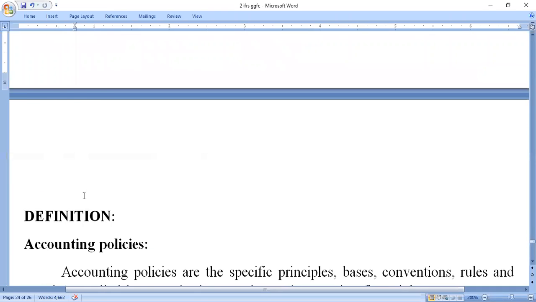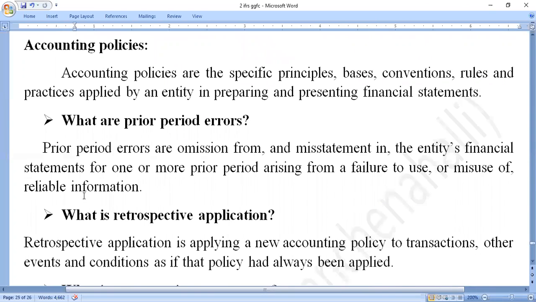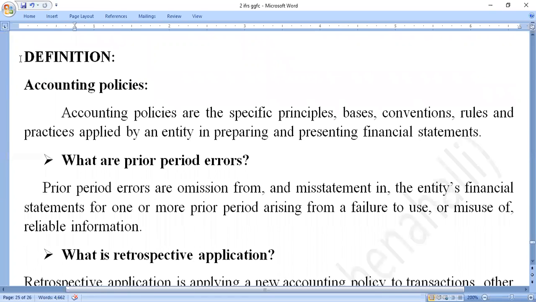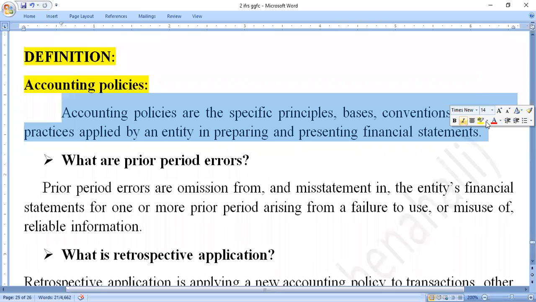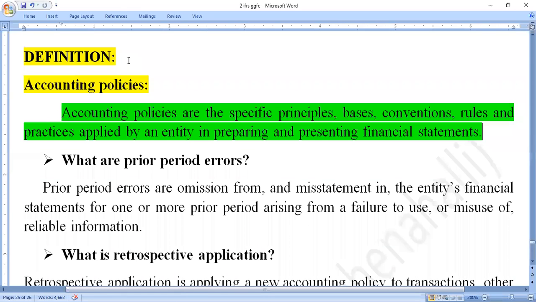So basically we should know the most important terms, meaning the first one here. Under that, the first one here, accounting policies. What is meant by accounting policies? This is the 2 marks question.